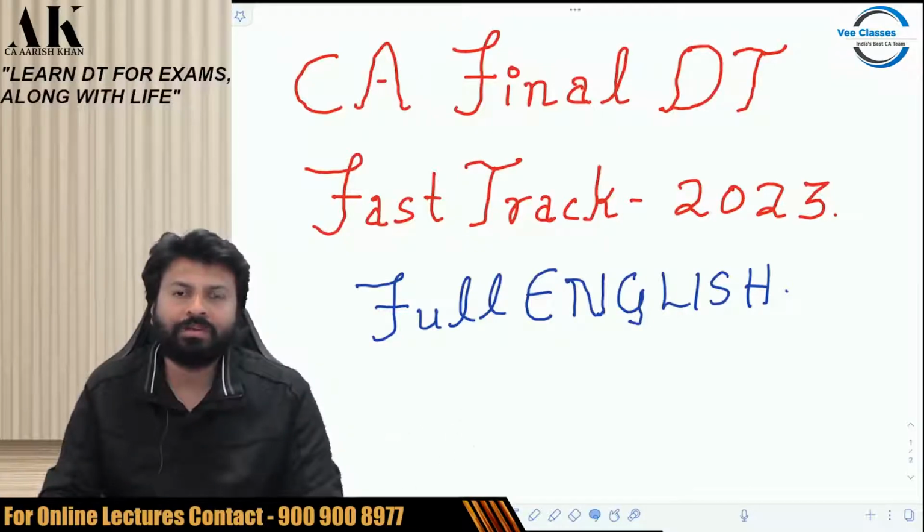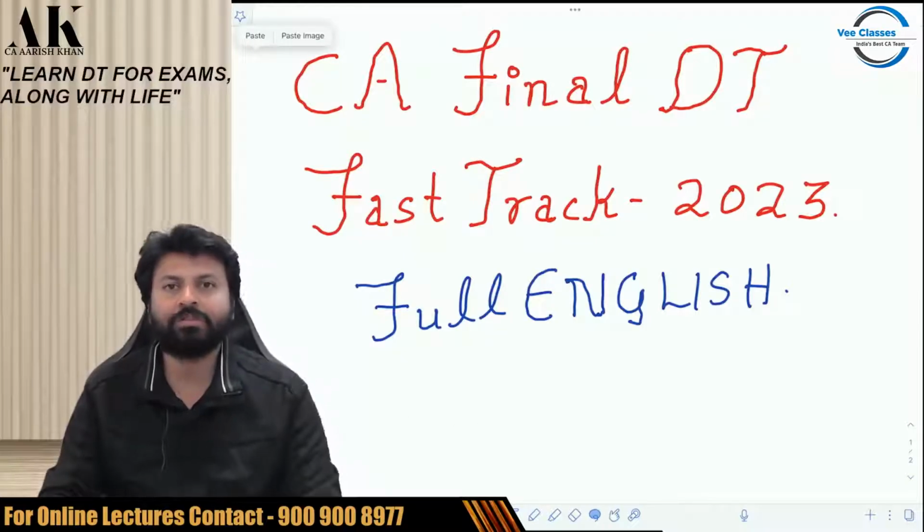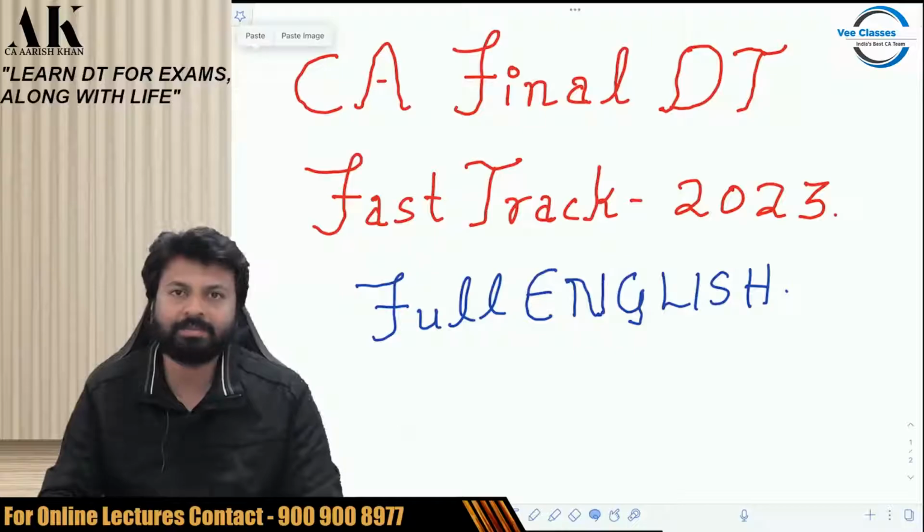So the first thing which I would like to confirm to you all is that this batch is fully updated for your 2023 exams. Okay. Fully updated. It is as per the latest Finance Act 2022, which is applicable for your exams. The relevant Finance Act for your exams is Finance Act 2022.